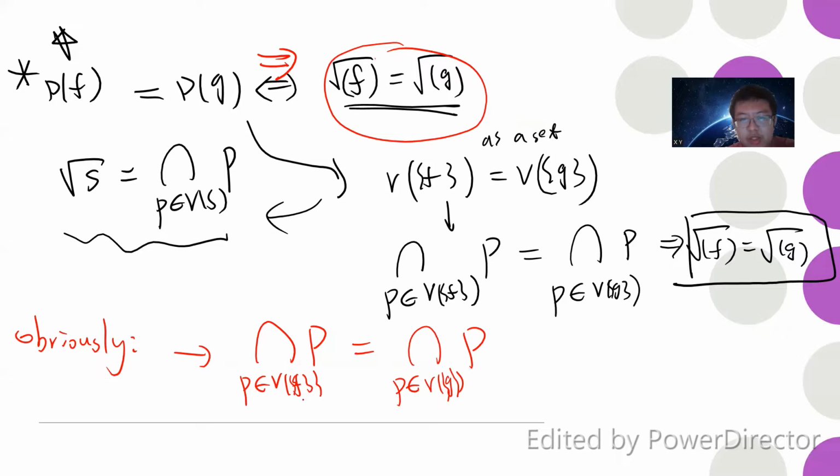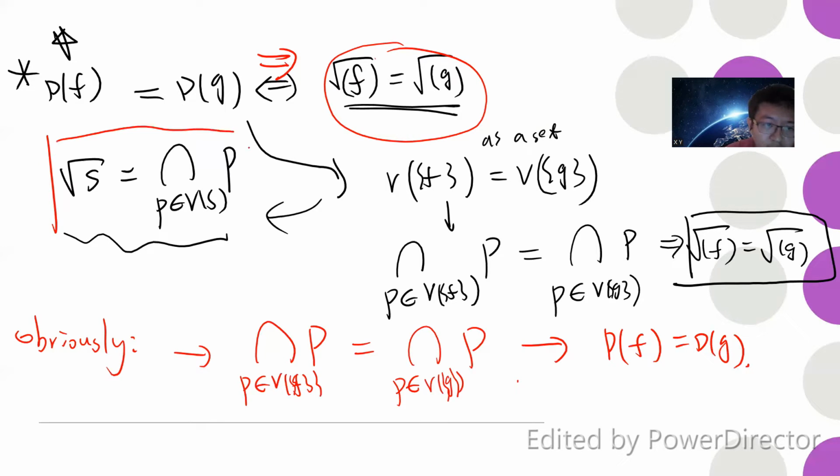All the prime ideals in the vanishing set of f and all the prime ideals in the vanishing set of g, their intersection is exactly the same. Okay, but this is the same as saying that the prime ideals not containing f and the prime ideals not containing g are the same set. So basically this implies this. These are somehow just a restatement of this formula. The previous formula is non-trivial, so I will prove it in the next videos.